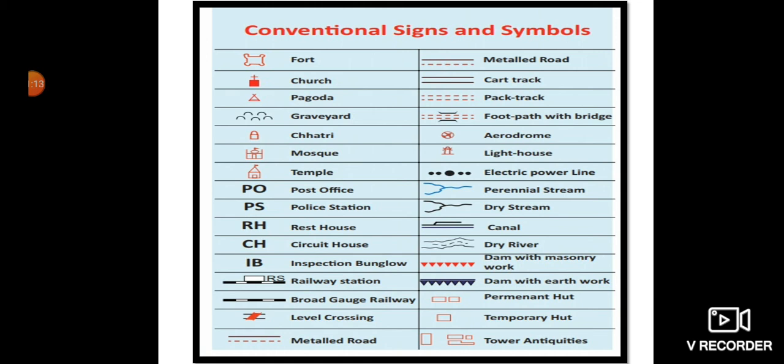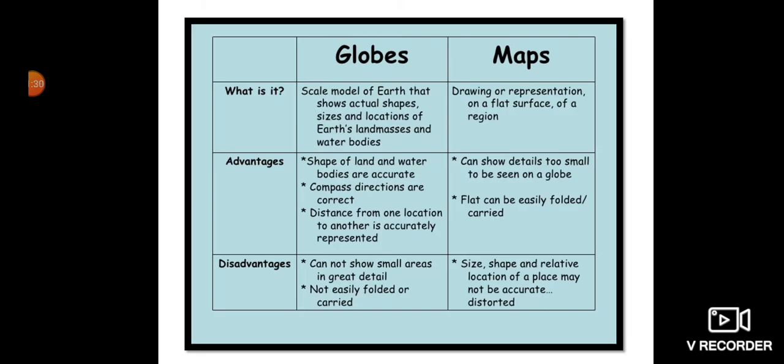That's a sketch. When we draw without a scale, that's a sketch. Then a plan is a drawing of a small area on a large scale. You see, when architects make a house, they prepare a plan.